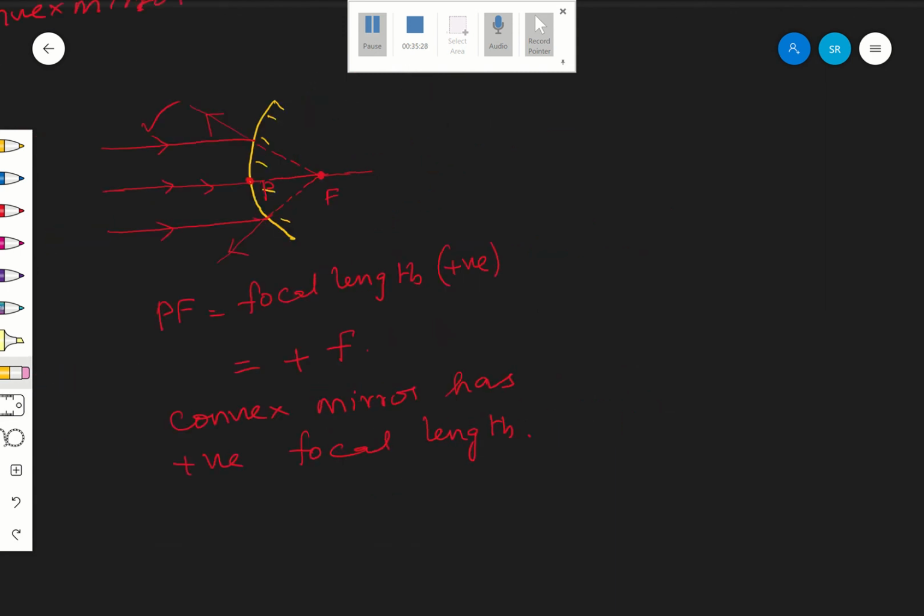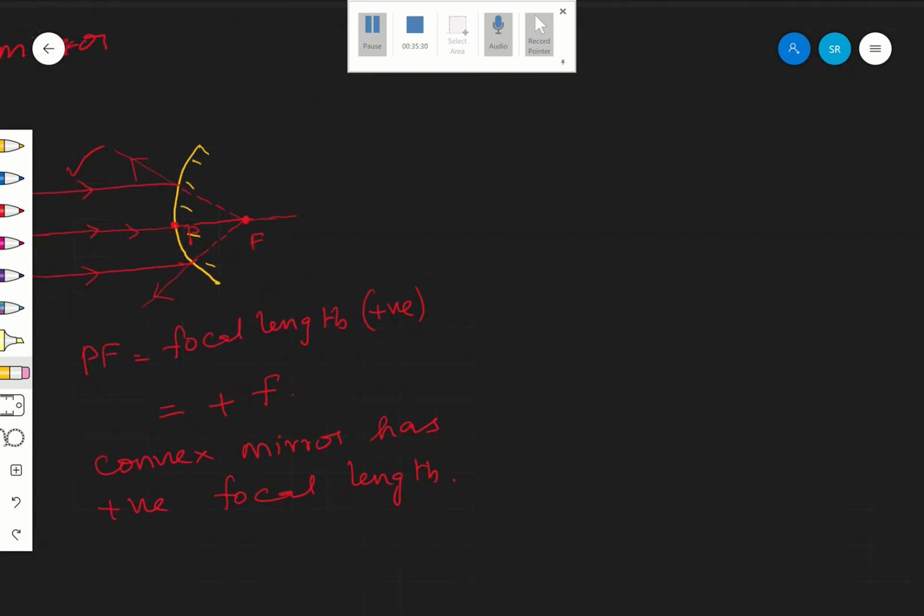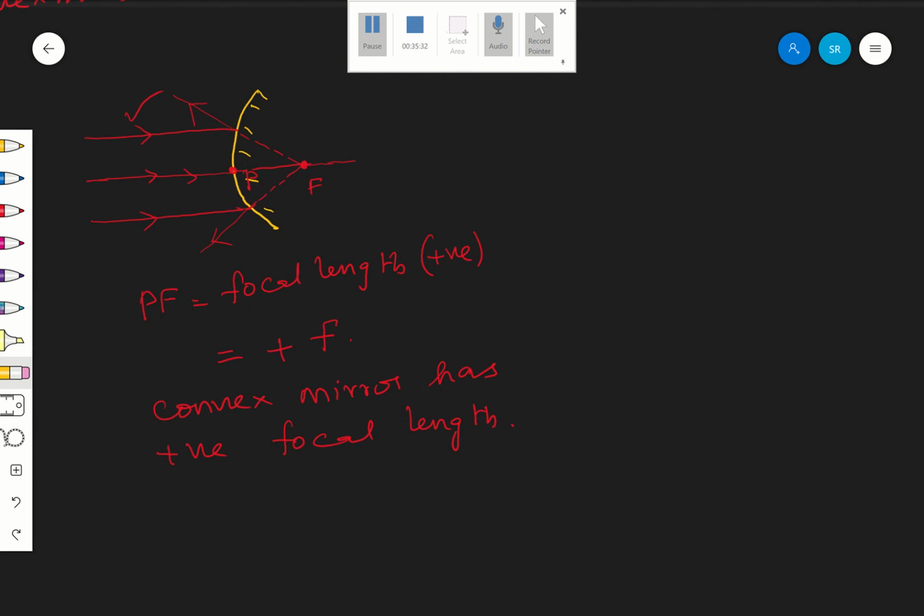This is over; now the mirror formula. After that I'll explain that one. Mirror formula: it gives you the relation between the focal length of the mirror, the object distance, and the image distance of the mirror, everything.